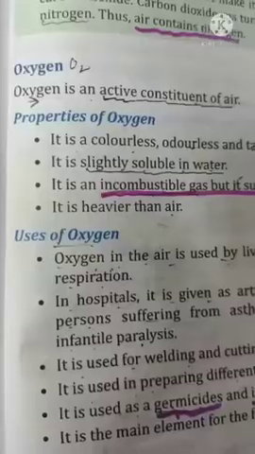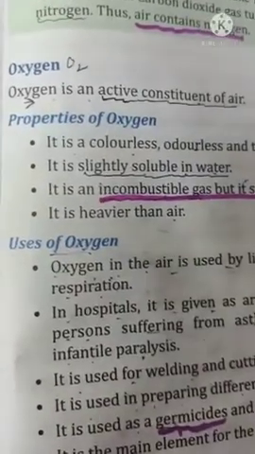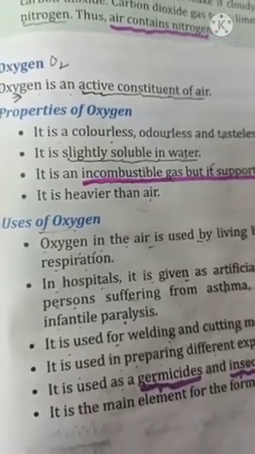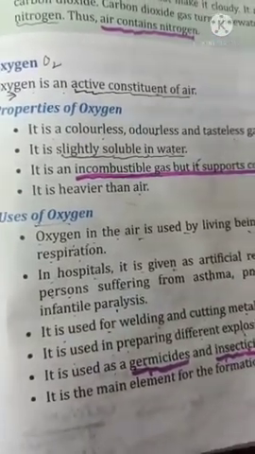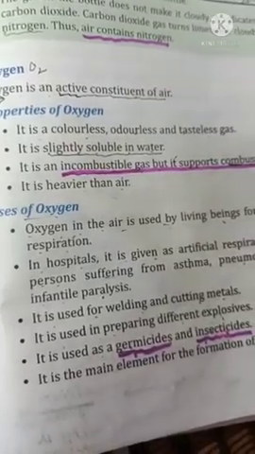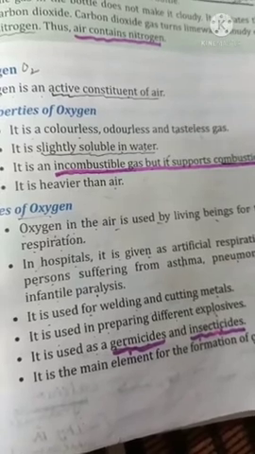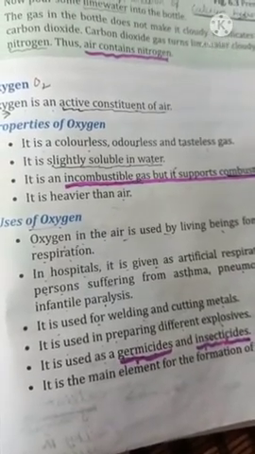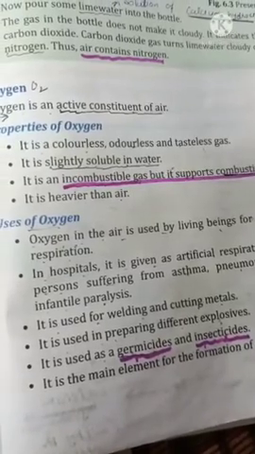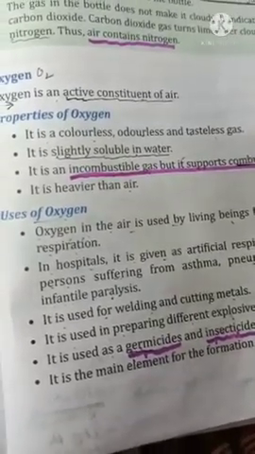Next component of air is oxygen, which is the most active constituent of air. What are the properties of oxygen? Colorless, odorless and tasteless gas. Slightly soluble in water, means partially soluble in water. Oxygen is an incombustible gas, but it supports combustion. Oxygen is heavier than air.